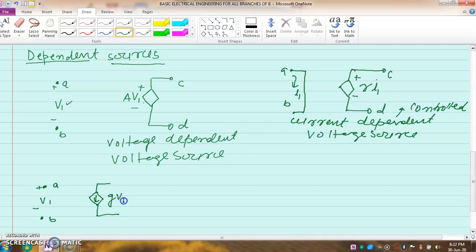So I put it here GV1, C, D. It is a current source, but its value is depending on the voltage V1 somewhere in the circuit. So this is called a voltage dependent current source.